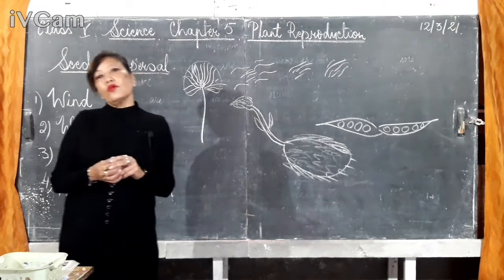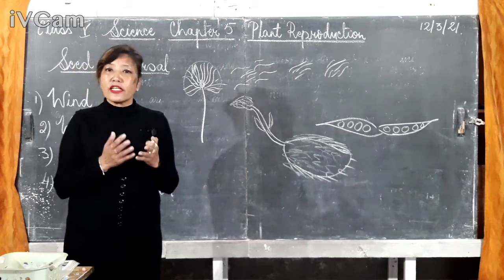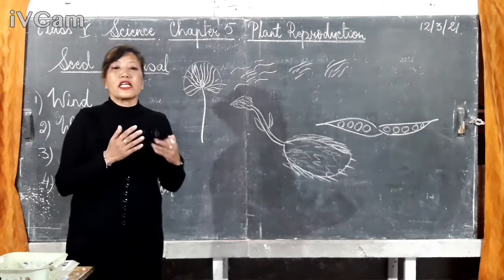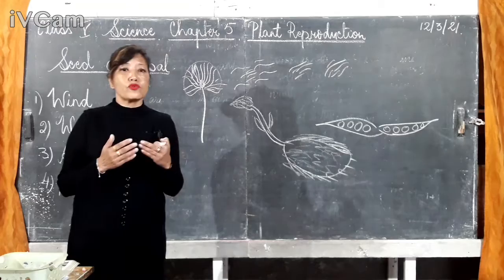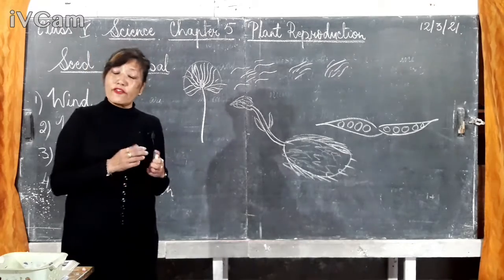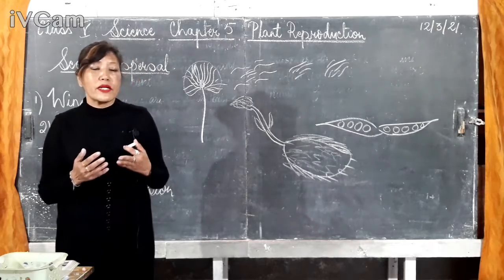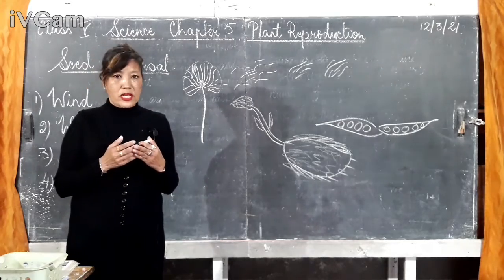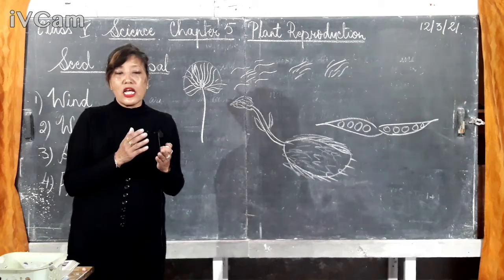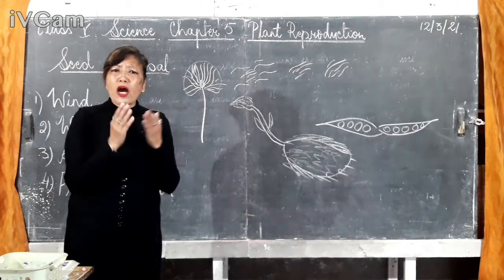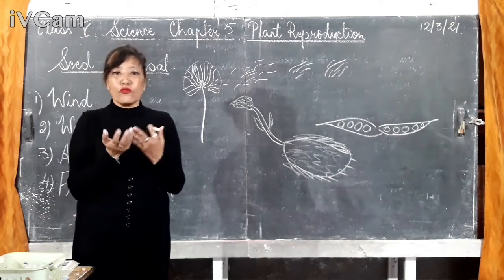Okay, so plants, they are fixed in one place. Plants cannot move from one place to another, since they are living organisms, but they cannot move from one place to another like other animals. They are fixed in one place. But how do they move? Some parts of the plant can move.